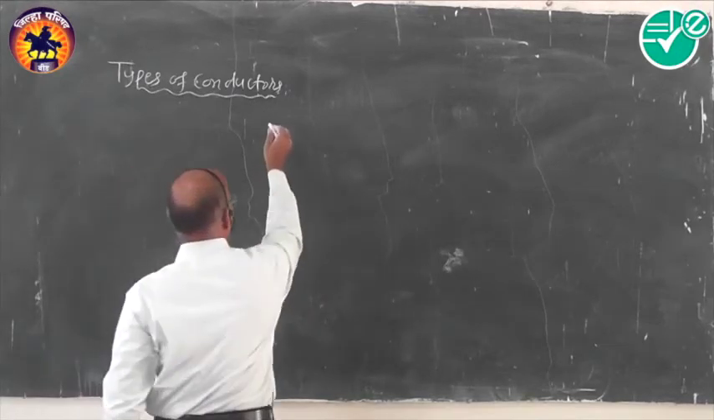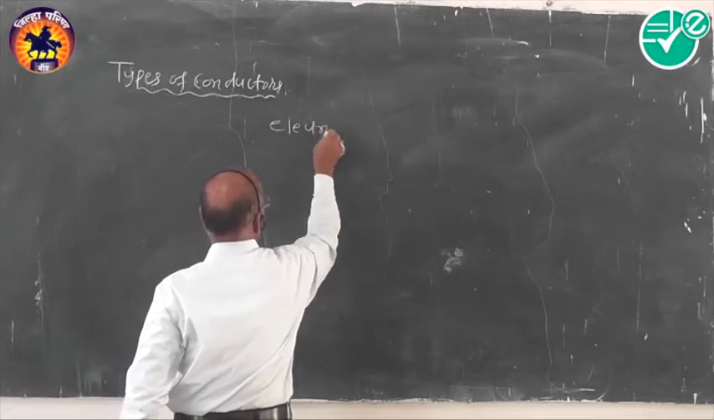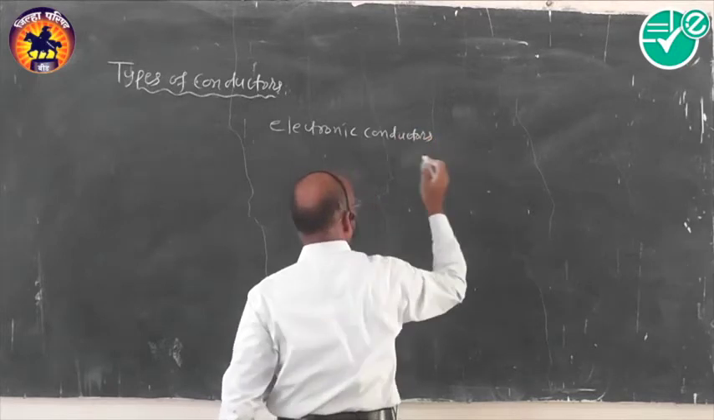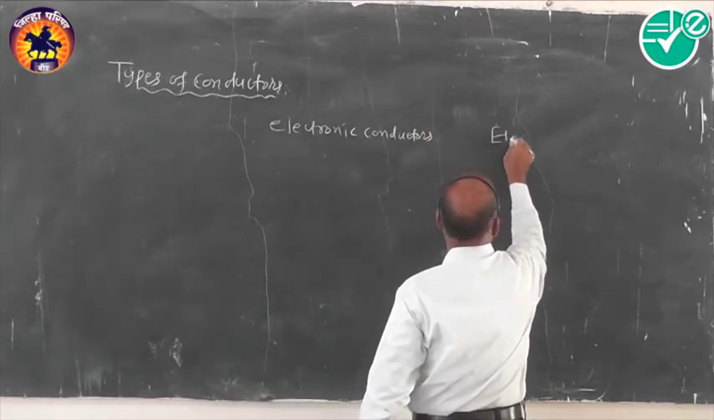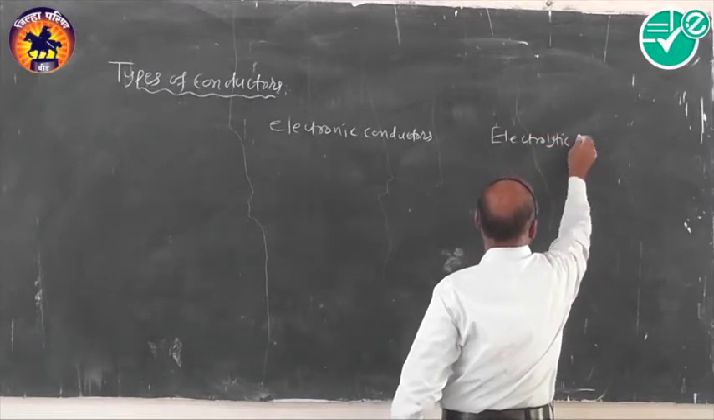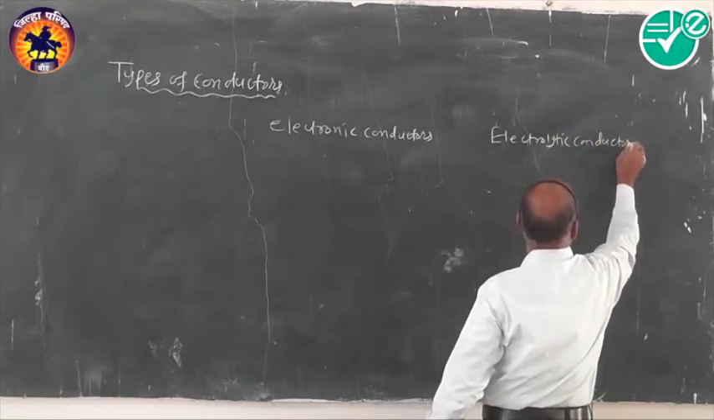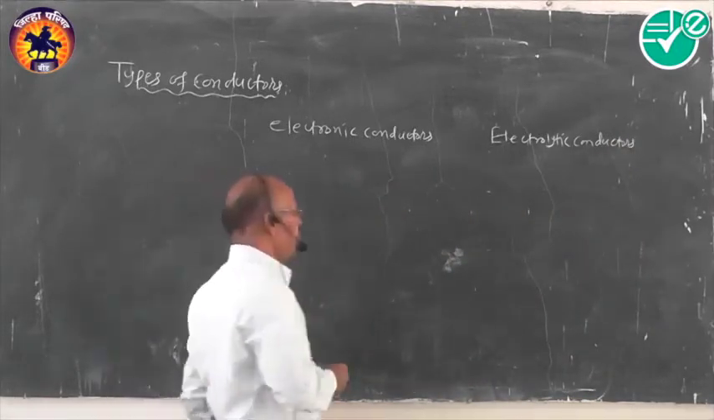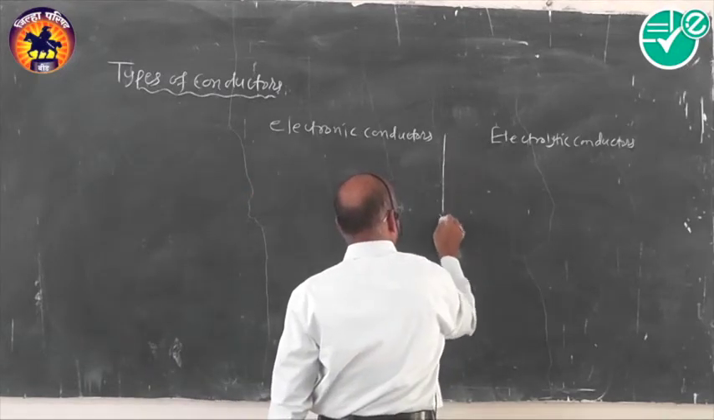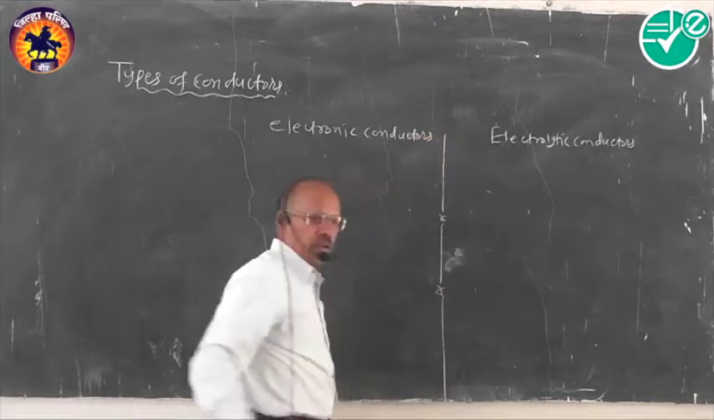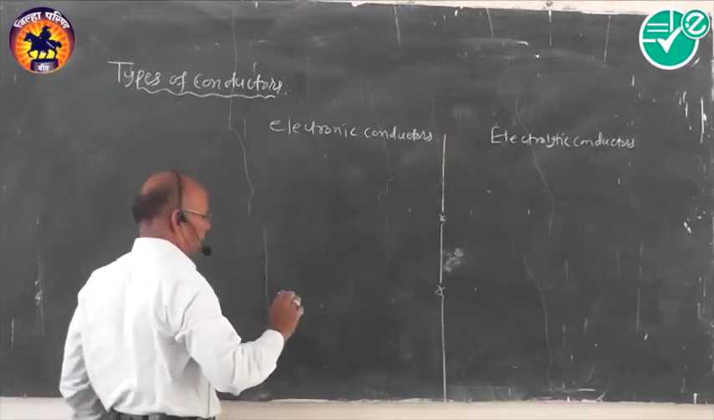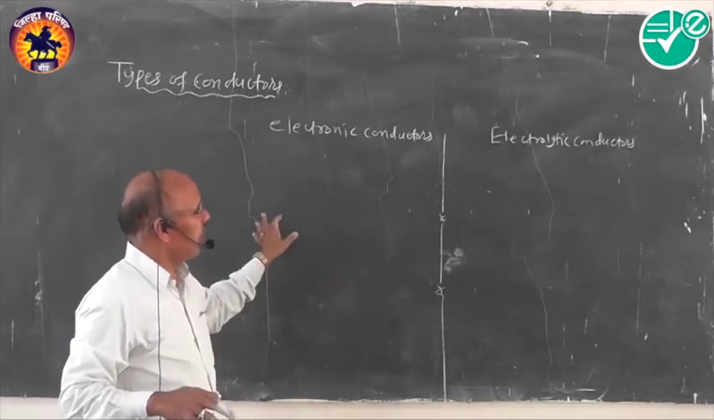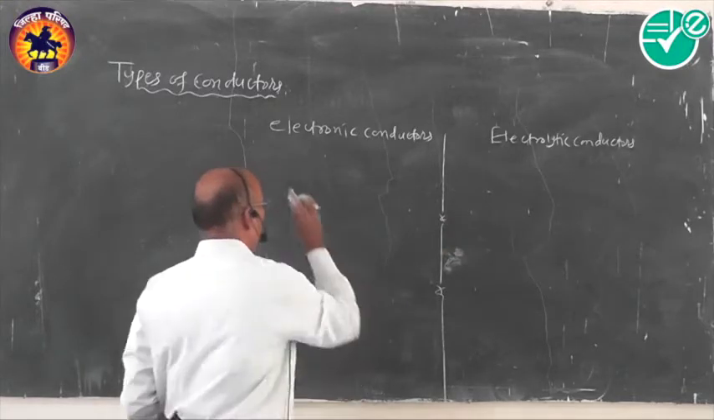First one is the electronic conductors. And second one is the electrolytic conductors. How to follow the distinction? How to follow proper definitions? We will explain one by one with specific examples. Now we will follow a specific diagram, so that we can know exactly what the types of conductors are and how they generate conduction.